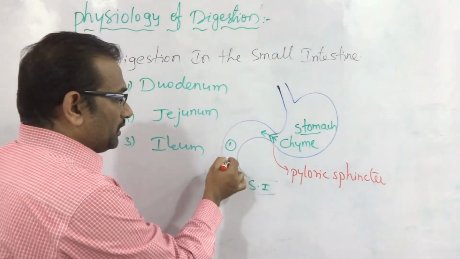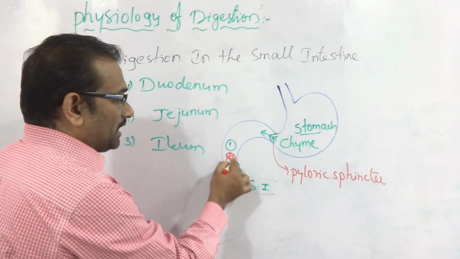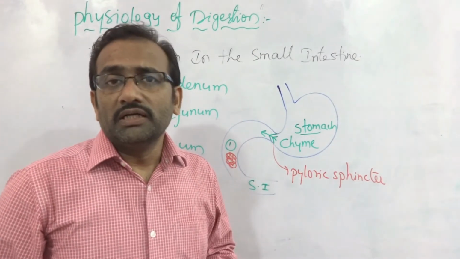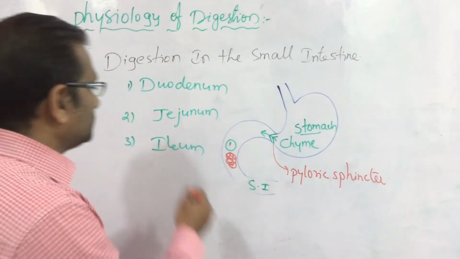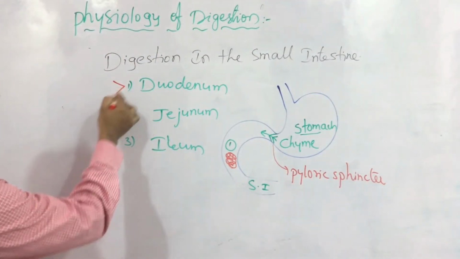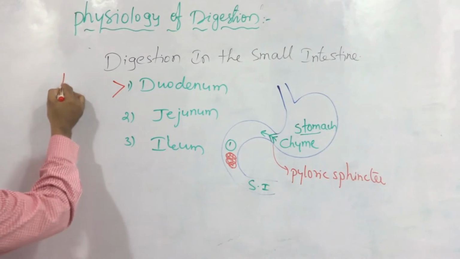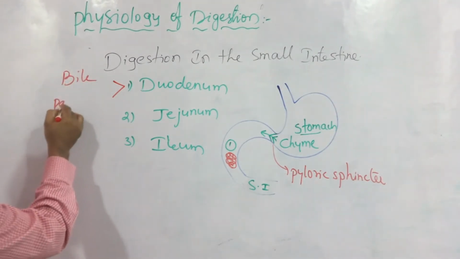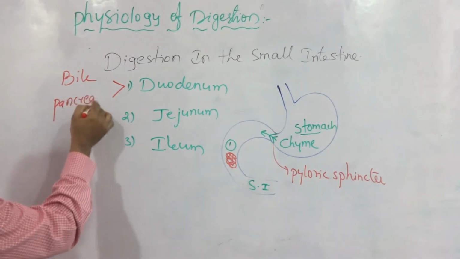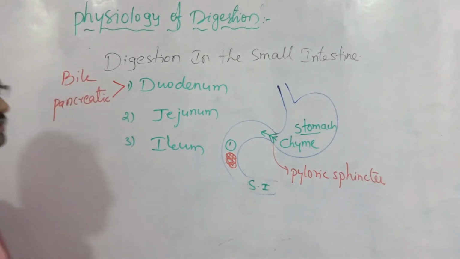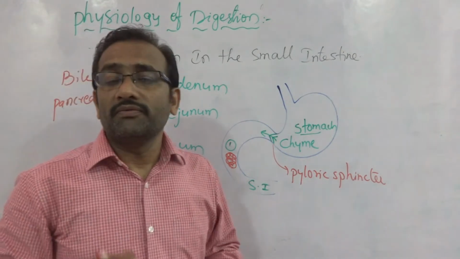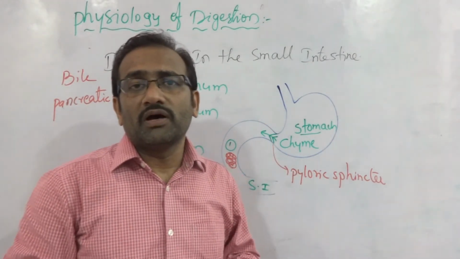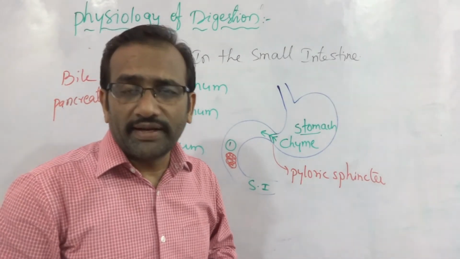After entering into the duodenum, the semi-solid chyme is mixed with two types of juices: bile juice and pancreatic juice. So the duodenum is the part where it is receiving two types of juices from two different glands.